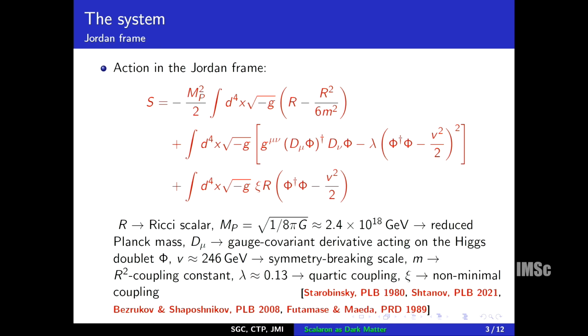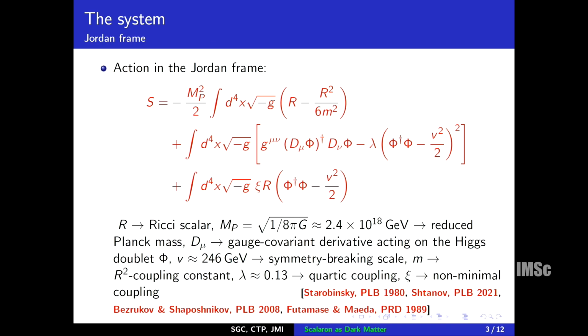Okay. I will start with this action. So, in this action we can see the Einstein-Hilbert term, and we have incorporated the R square correction. This term has been extensively used in the context of inflation, originally introduced by Starobinsky, but in this work we have used this term to see if it can account for the origin of dark matter. And this is the Lagrangian corresponding to the Higgs field. We have also incorporated a non-minimal coupling of the Higgs field with curvature. These kinds of terms are very well studied in the context of Higgs inflation.